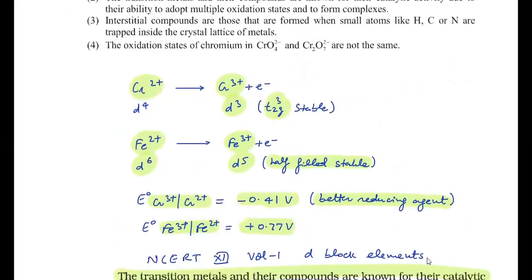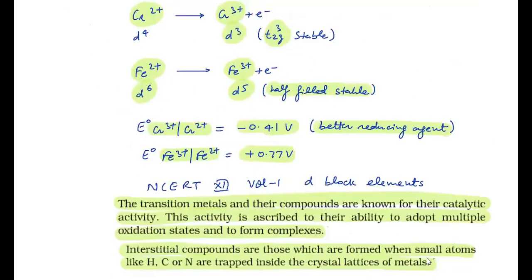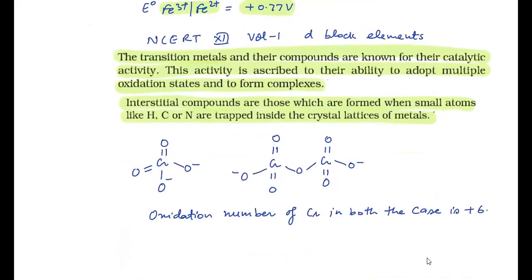Now the fourth option is given. Oxidation state of chromium in CrO4 2- and Cr2O7 2- are not same. This is incorrect because in both the cases the oxidation state of chromium will be +6. So statement number 4 is wrong. And the incorrect statement is asked in the question. That's why we'll write answer 4.